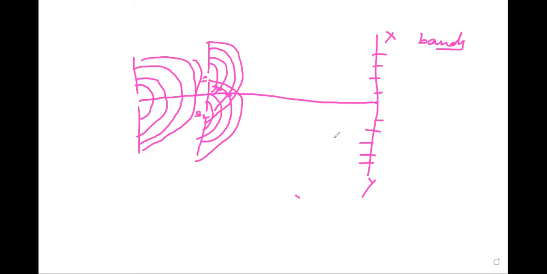So the intensity at a point on the plane we can calculate by Young's double slit experiment. Like this is the source, two slits are there, S1 and S2, and this is a screen.